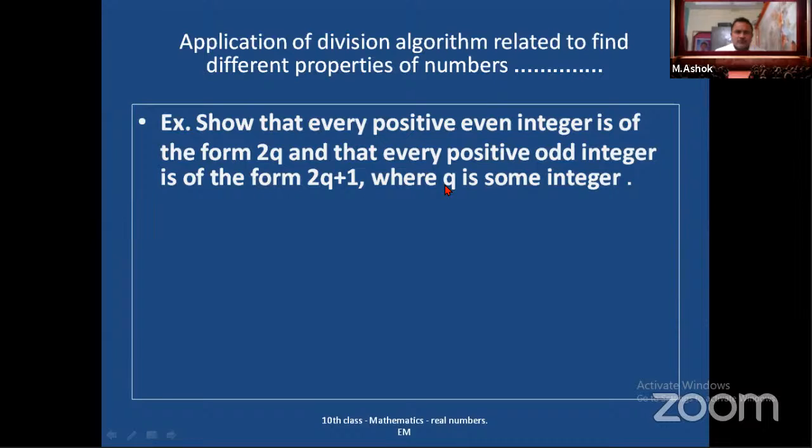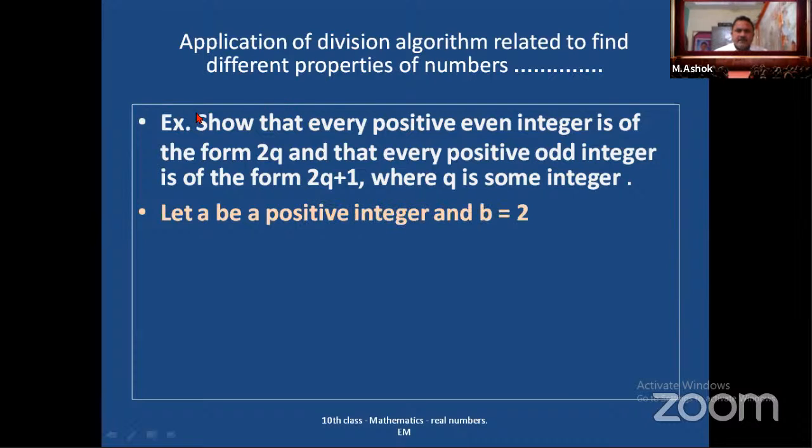Means you have to show every positive even integer is of the form 2q and every positive odd integer is of the form 2q plus 1. Okay, we will prove this with the help of division algorithm. First of all, you have to understand the question. What he has given, what he is asking us to prove. First, you have to get clarity on the question.